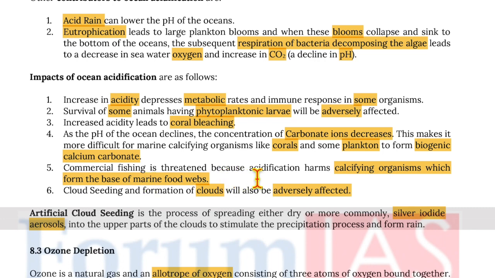Commercial fishing is threatened because acidification harms calcifying organisms which form the base of marine food webs. Cloud seeding and formation of clouds will also be adversely affected. Artificial cloud seeding is the process of spreading either dry ice or, more commonly, silver iodide aerosols into the upper part of the clouds to stimulate precipitation process and form rain.